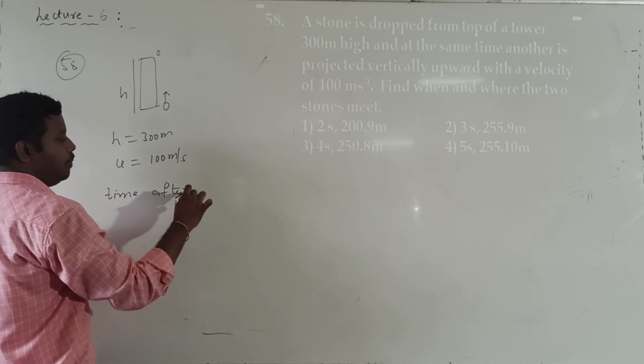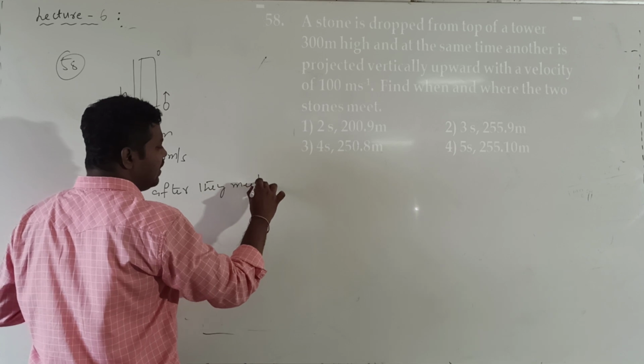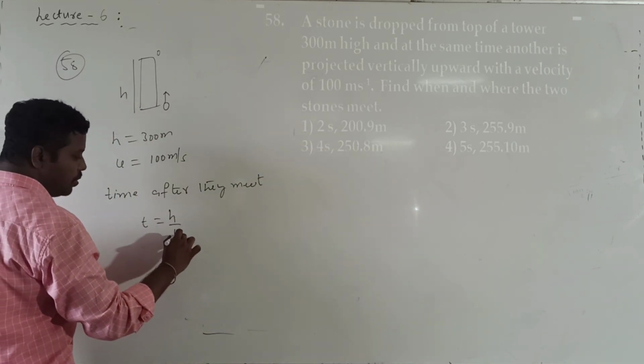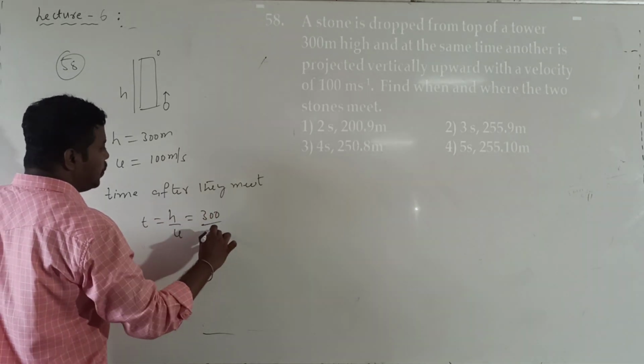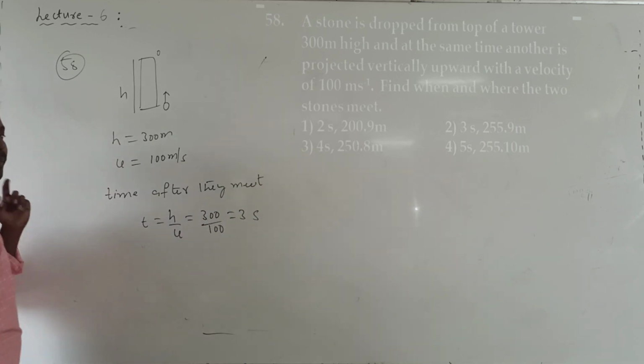After they meet, directly can I write? What is the time formula? T is equal to h divided by u. So what is h value? H value 300 by u value 100. So what will I get? 3 seconds. After 3 seconds they will meet.